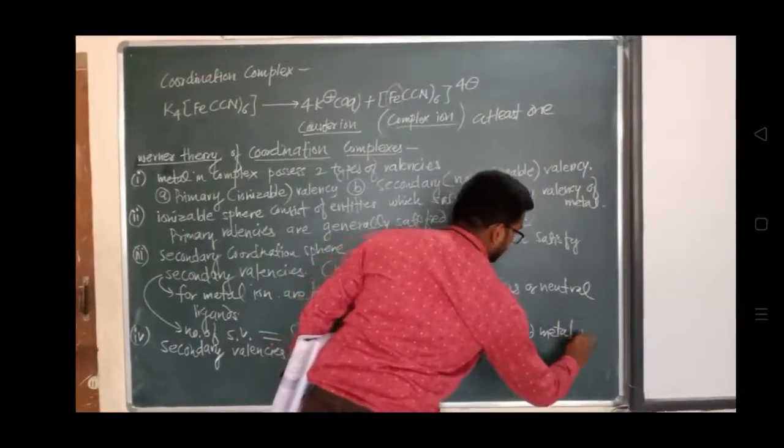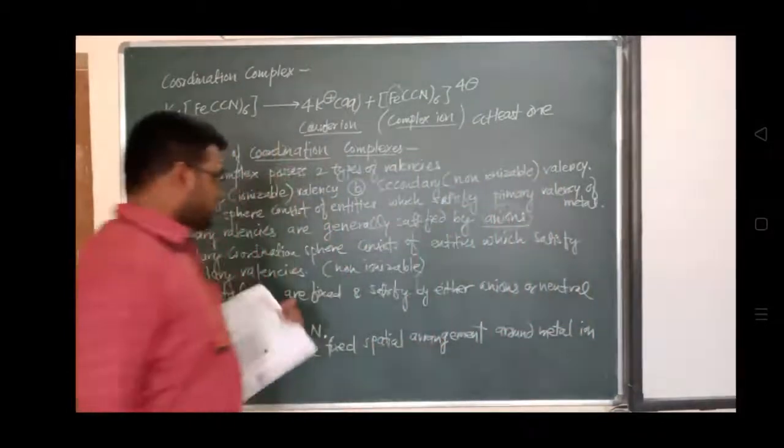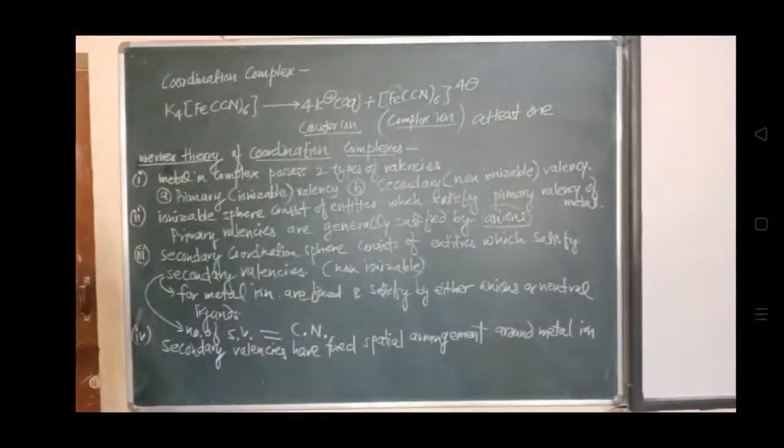Around metal ion, and the two spheres of attraction in the complex. So we'll see what are these two spheres. One is the primary and another one is the secondary. So with the help of diagram, once again we'll see what are the postulates.